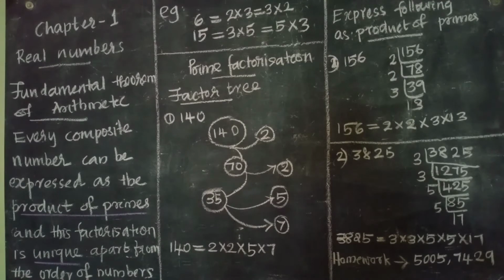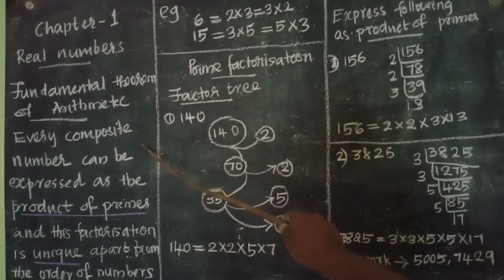The fundamental theorem of arithmetic states that every composite number can be expressed as the product of primes, and this factorization is unique apart from the order of numbers.